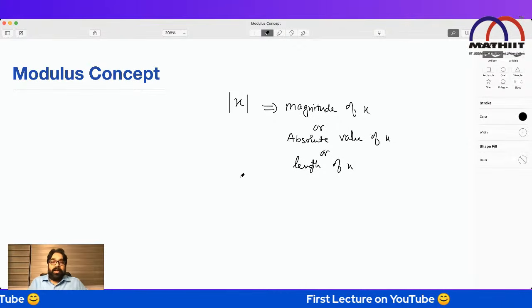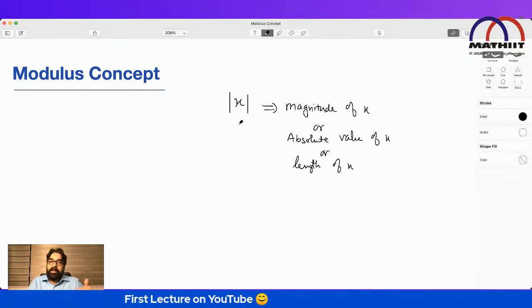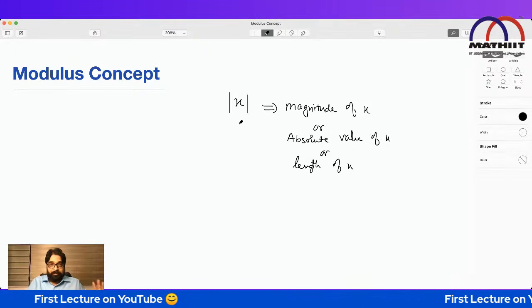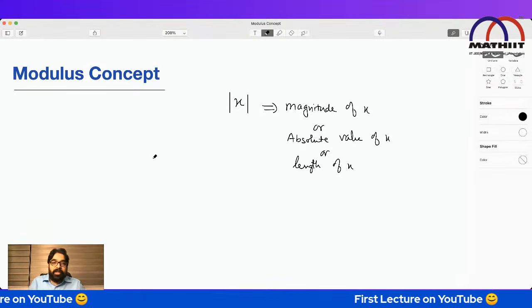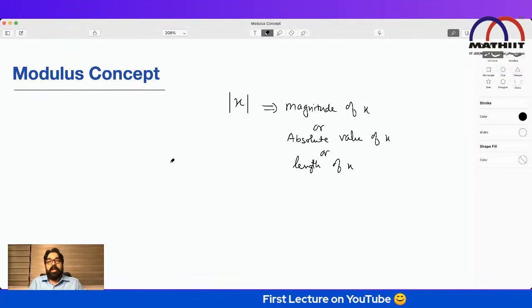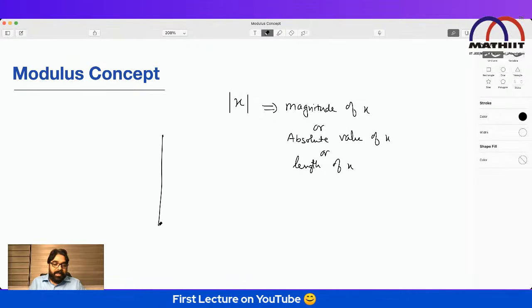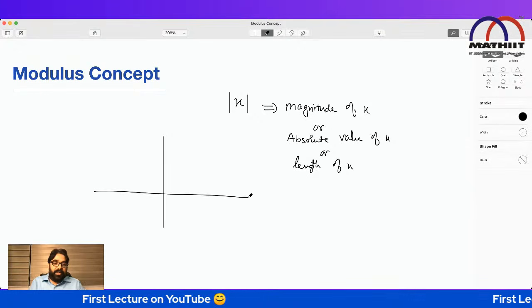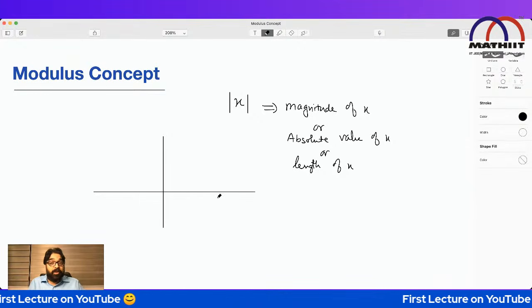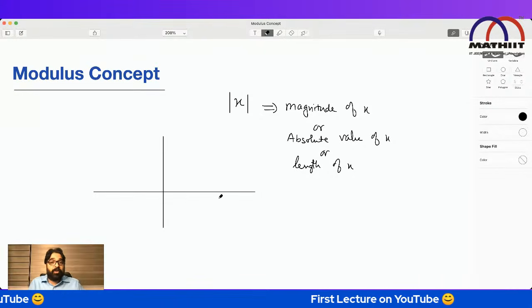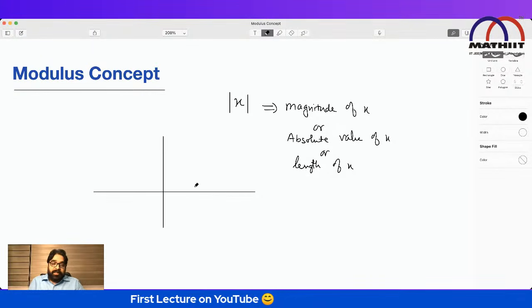So what is the magnitude of x? Magnitude of x means the distance of x from the origin; every distance we measure from the origin. So let's calculate the value of mod x. How to calculate the value of mod x? Imagine this is your coordinate axis. Be clear, this is a totally different way we are going to learn mod x, so keep patience for the next 10 to 15 minutes. Suppose this is the coordinate axis, and this is your x.